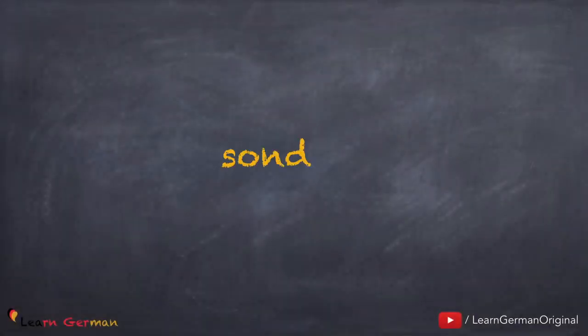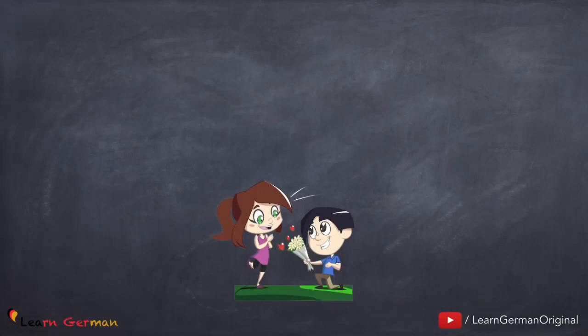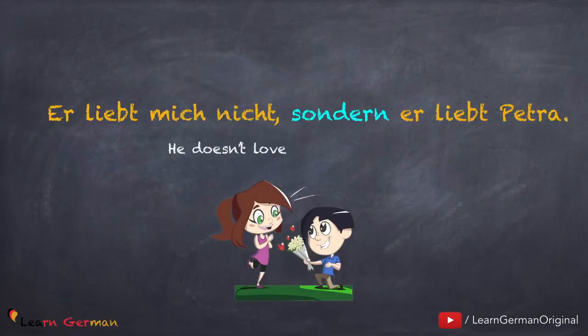Let's move on to the next conjunction. Sondern. Sondern is very similar to aber, but is used in special cases. Let's look at a few sentences to understand its usage. Here's the first one. Er liebt mich nicht, sondern er liebt Petra. Here again the conjunction sondern is joining two Hauptsätze. Er liebt mich nicht and er liebt Petra.